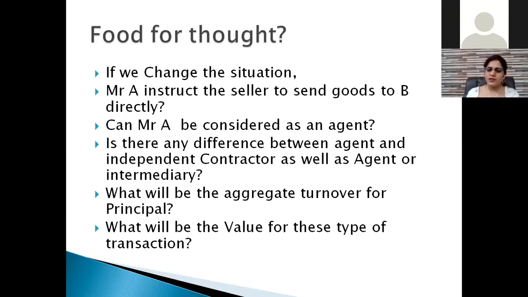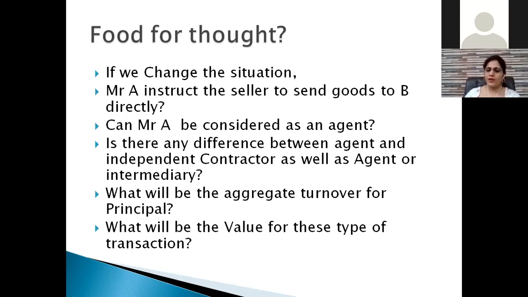Then second question is there any difference between an agent and an independent contractor? अब हमें लग रहा होता है मैंने किसी को ये काम दे दिया तो ये तो मेरे एजेंट ही हो गए कॉमन पार्लेंस में, बट इन द GST there is not like that. Very thin line of difference is there between an agent and independent contractor, and this is going to be a part of litigation also in the case of agent or intermediary also. Key the clarity you can take with the n number of examples or court cases. I will refer to one and discuss with you in the later case ki how we can identify agent and an independent contractor.